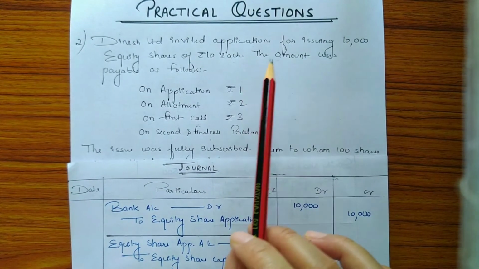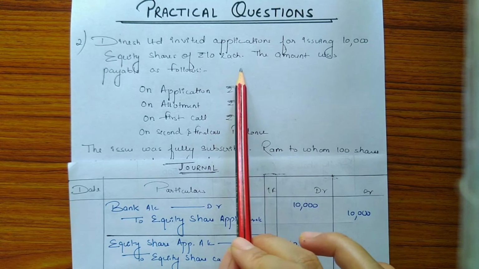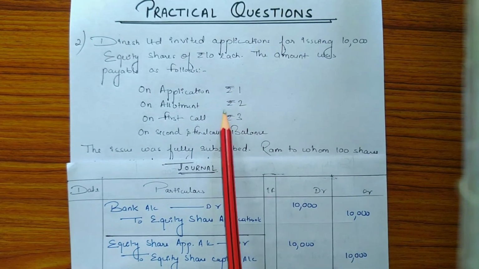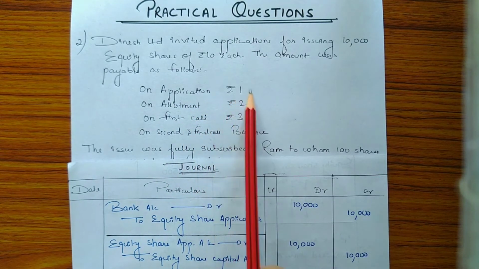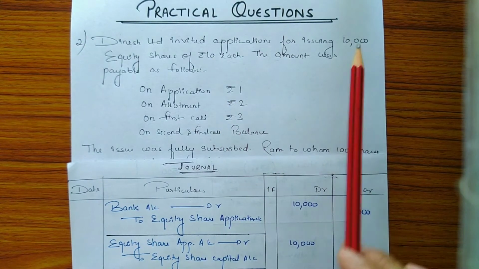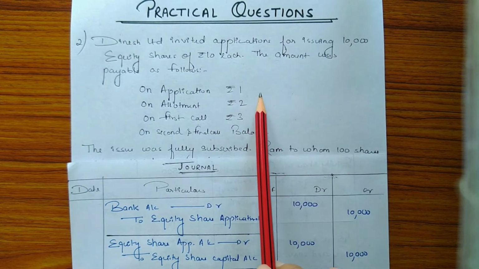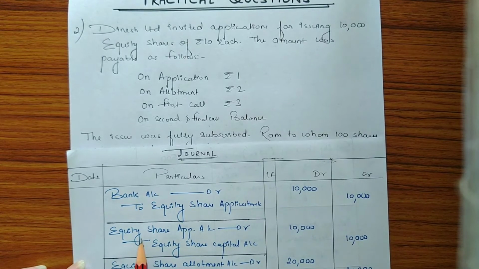So now, according to the question, 10,000 equity shares have been issued at the rate of 10 each, to which the payment has been made as follows. So we have received application money at the rate of rupees 1. So the application amount will be 10,000 into 1, that is rupees 10,000. So the entry for application money received will be bank account debit to equity share application account. Amount is 10,000.